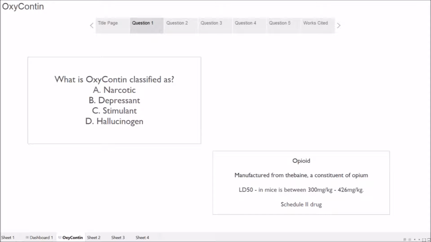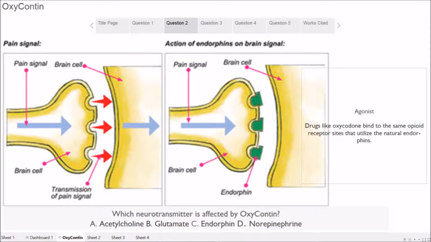Is it a narcotic, depressant, stimulant, hallucinogen? The second question, which neurotransmitter is affected by OxyContin? Is it acetylcholine, glutamate, endorphin, or norepinephrine?